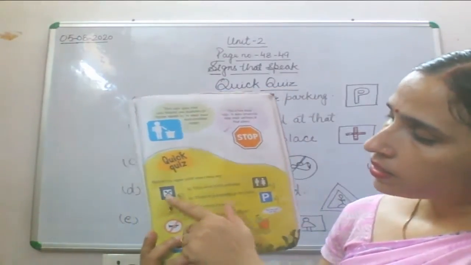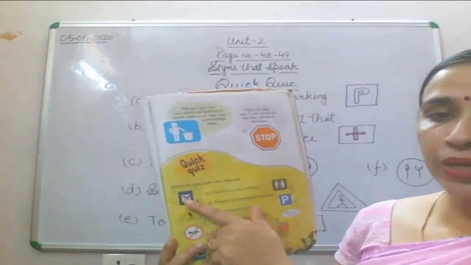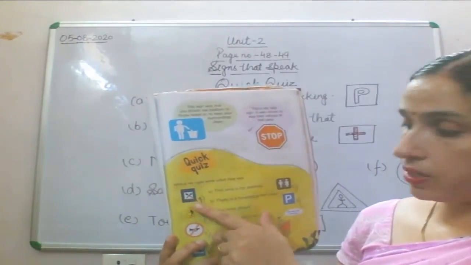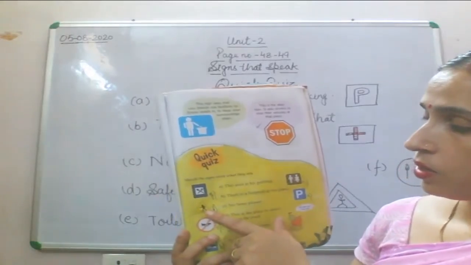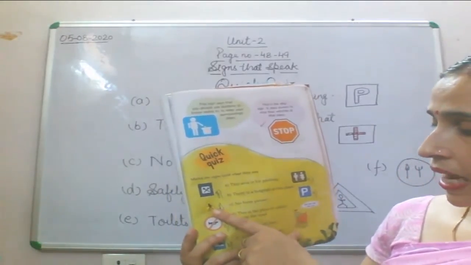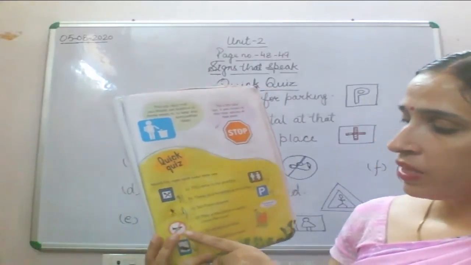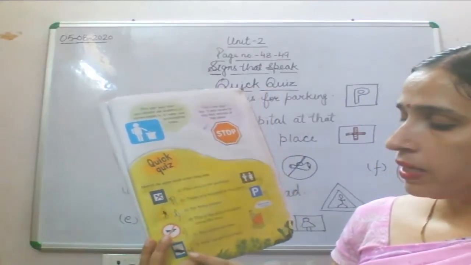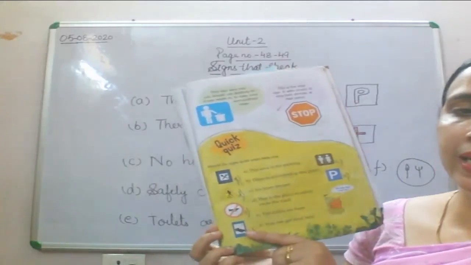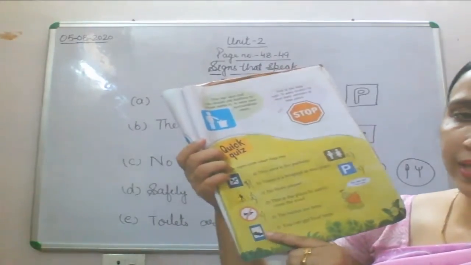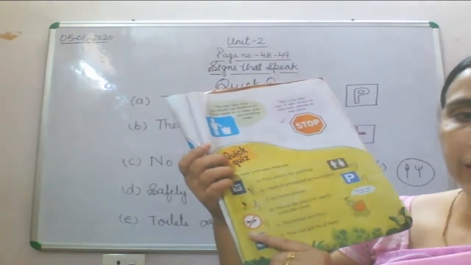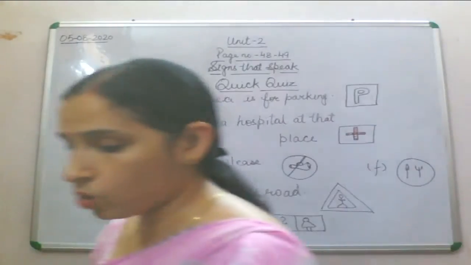Then this. We can get food over here. Symbol of restaurants. Then here, yes, this place is safe to cross over. Then no horn. Then you will be getting here hospital. You will be getting this hospital bed made over there, so you will be getting hospital over there.